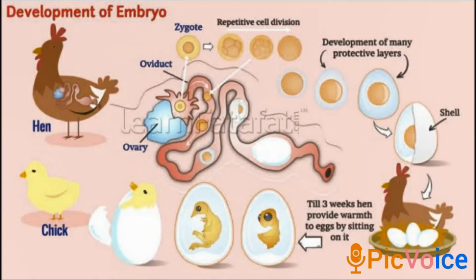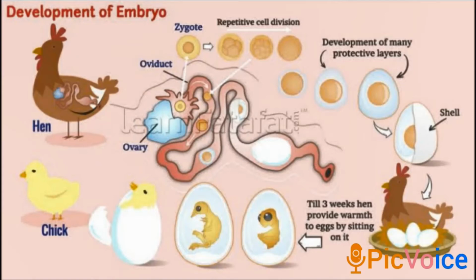So we already saw in the previous class that in the female reproductive organs there are the uterus, ovary, and oviduct. Later, the zygote divides repeatedly after fertilization and travels down the oviduct. As it travels down, many protective layers get formed around the zygote. The hard shell that you see in a hen's egg is one such protective layer.